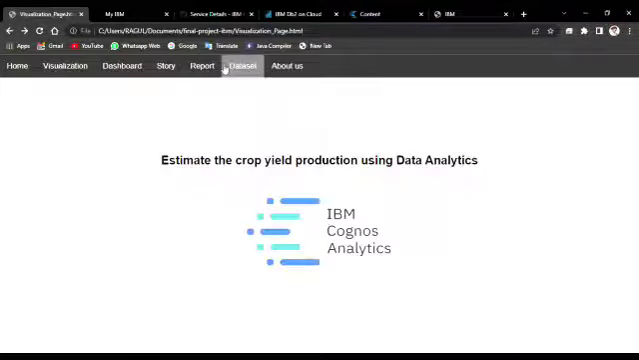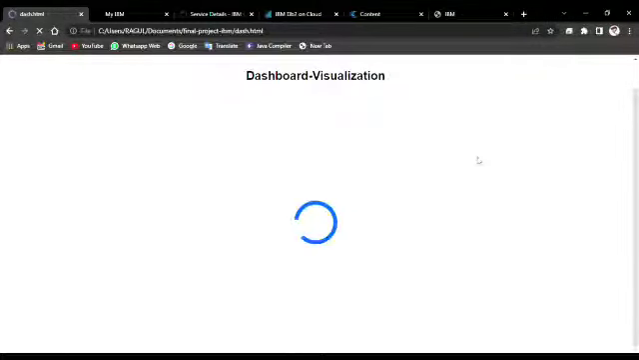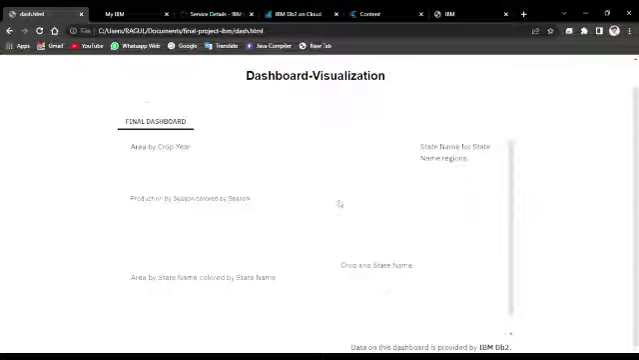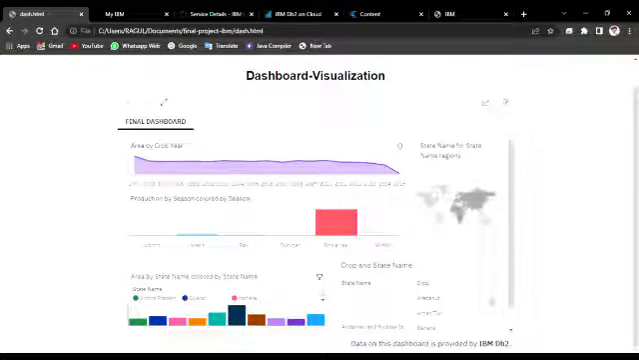Next we have a dashboard. A dashboard consists of all those visualizations in a single page. Once it loads, we can get all the visualizations on the single page. We can easily rectify the visualizations and easily analyze them based on the conditions of the users.